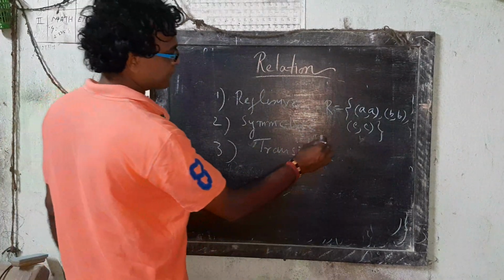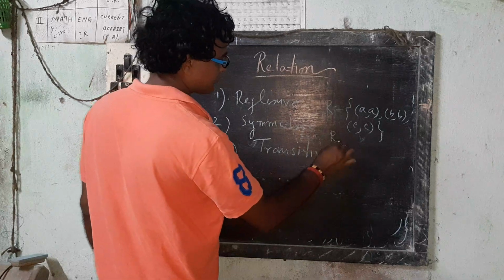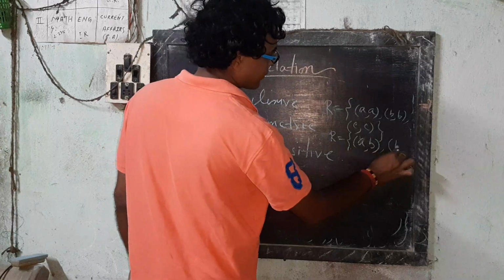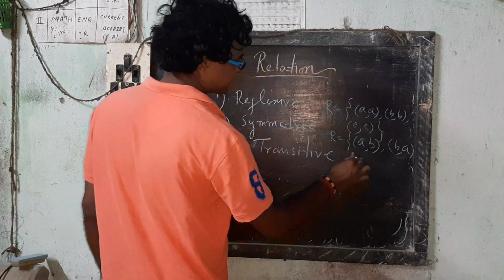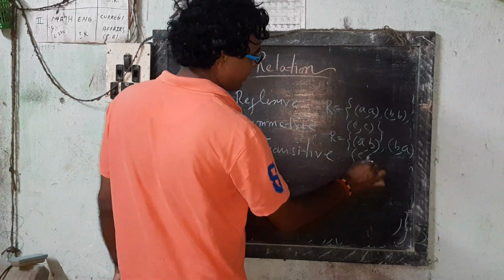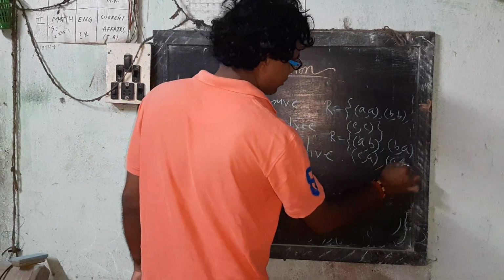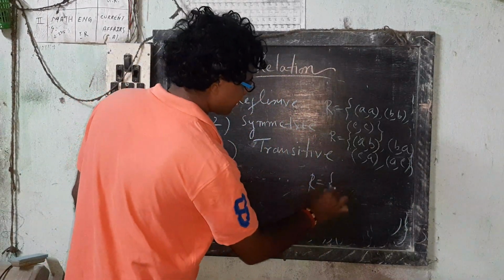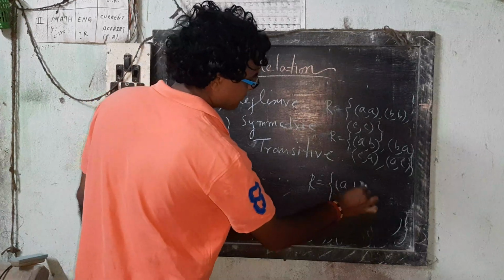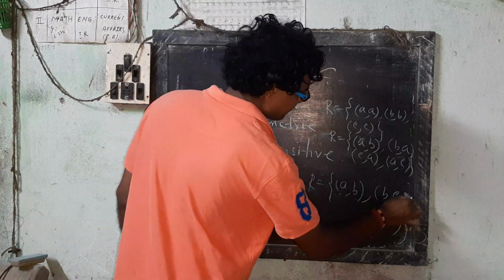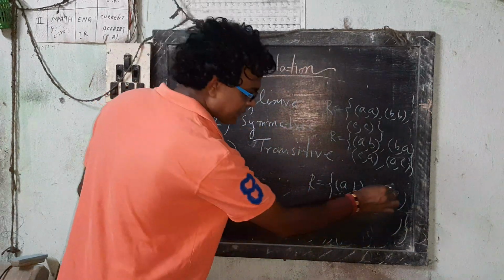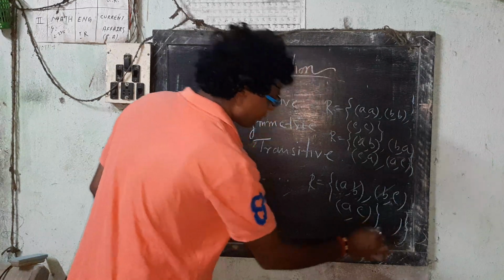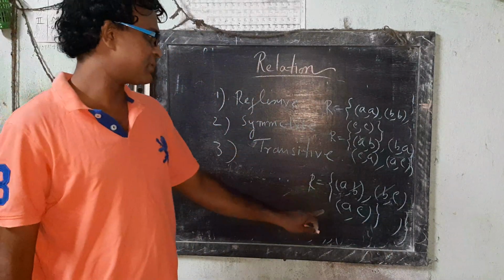And symmetric: (a, b), (b, a), (c, a), (a, c), just like that. And transitive, let us consider (a, b) and (b, c). Here if we cancel b and b, then we may write (a, c), which is called transitive.